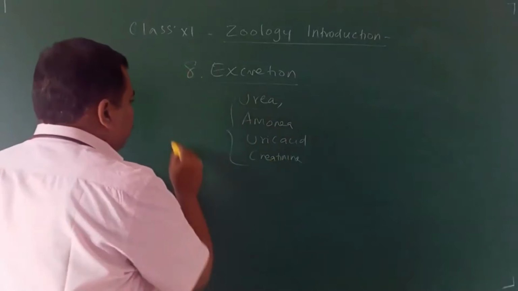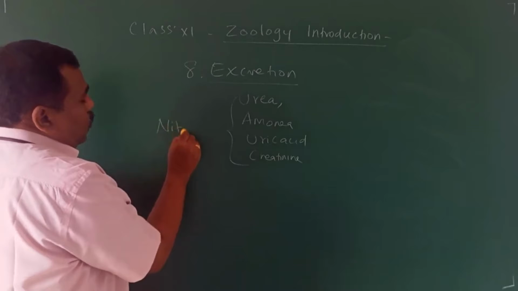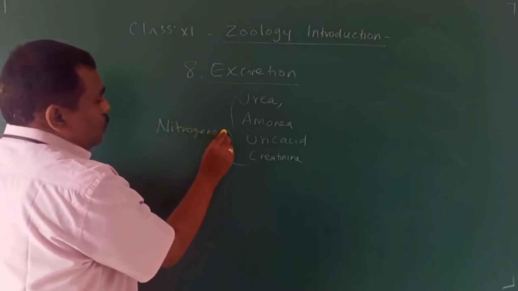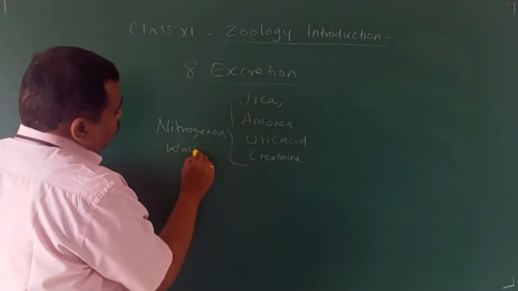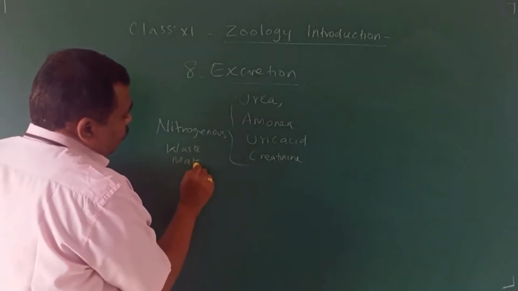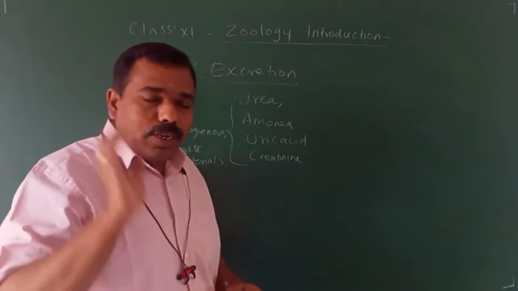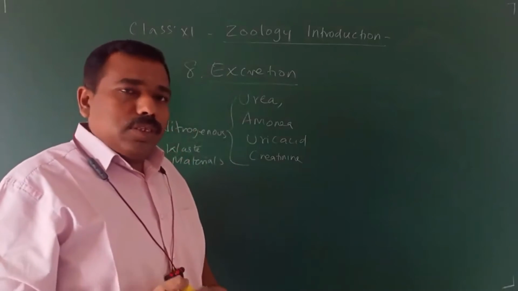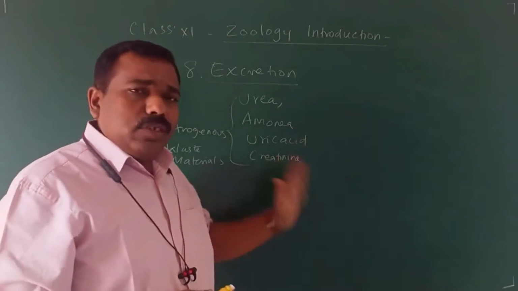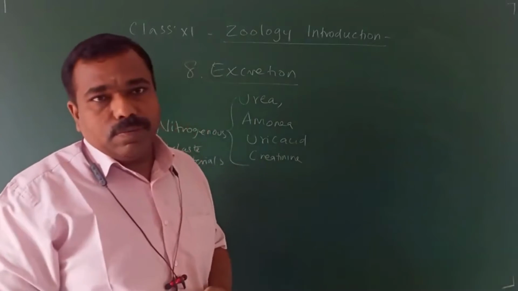These are all nitrogenous waste materials. Nitrogenous waste materials are highly toxic, so they should be eliminated very fast.